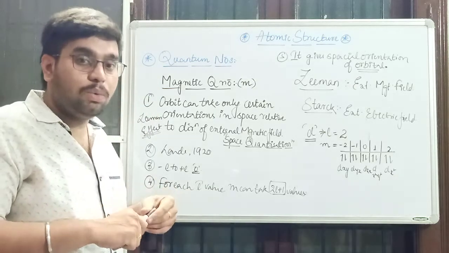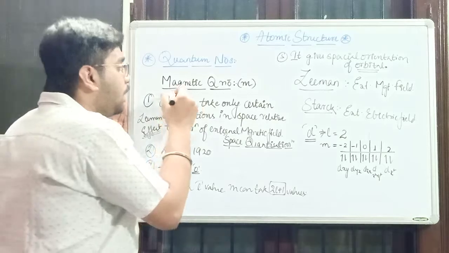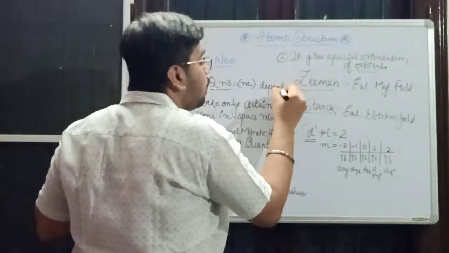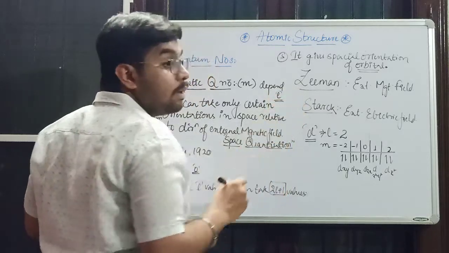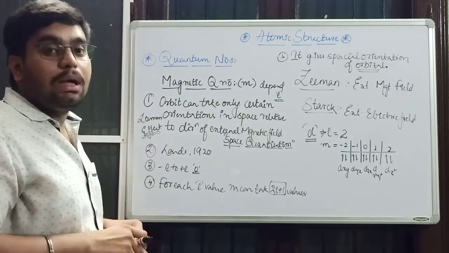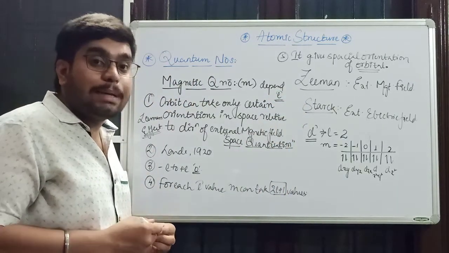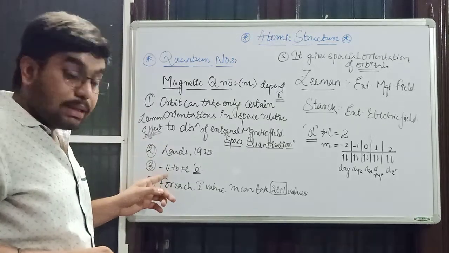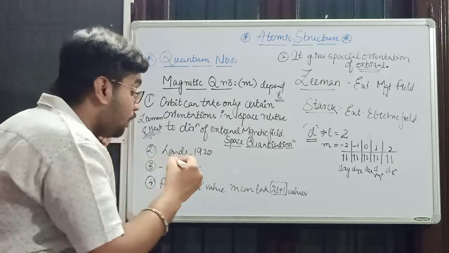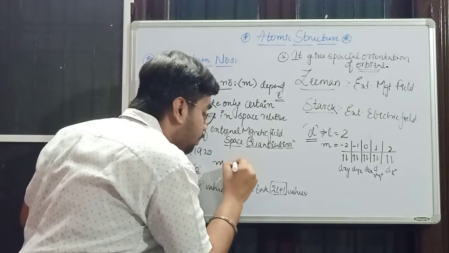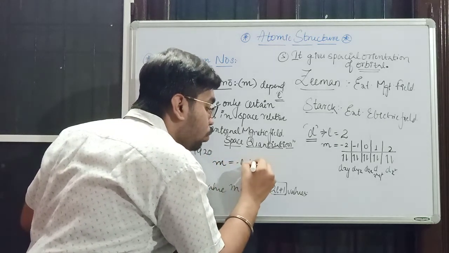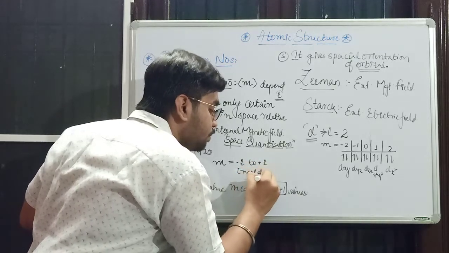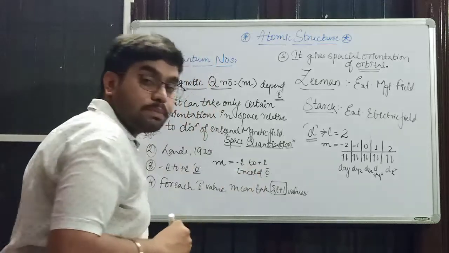So what do we derive from this? Magnetic quantum number values are dependent upon azimuthal quantum number values. That is, the magnetic quantum number can take values from minus L to plus L including 0.